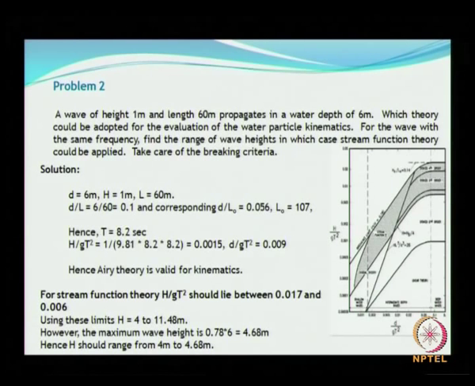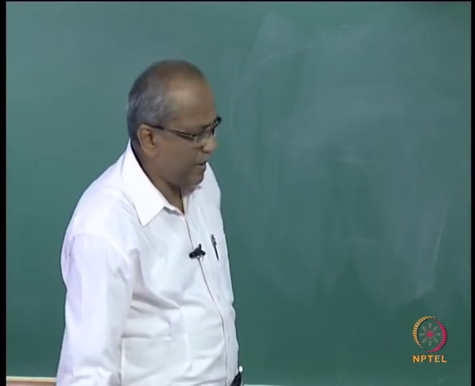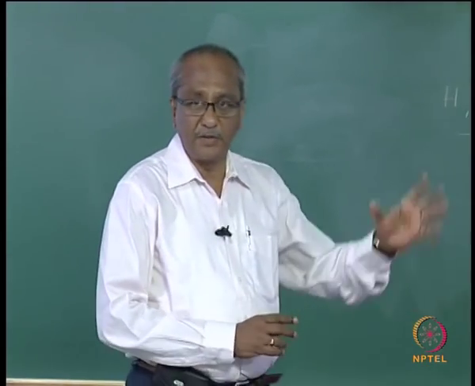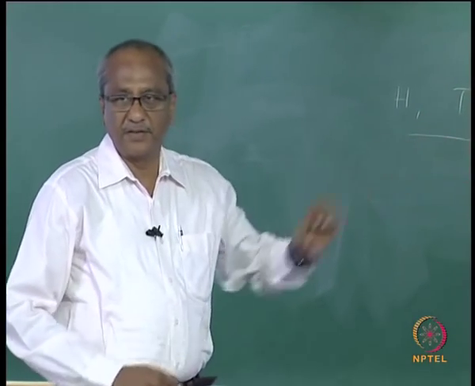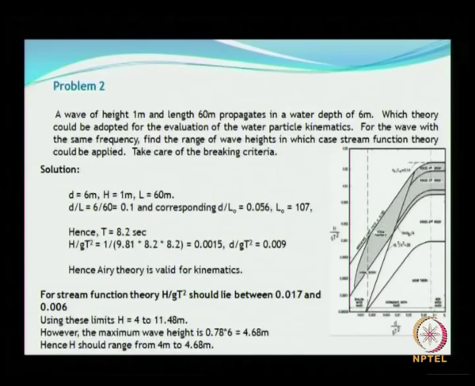So the problem is quite simple. The problem looks as if it is complicated, but it is a very simple problem. The only thing is this is an exercise to make yourself familiar with this graph, which students very often forget. So wave height is given, water depth is given, so you calculate your d by L, corresponding d by L naught, all these things are known to you. H by g t square also can be calculated. So for this picture you need H by g t square and d by g t square.